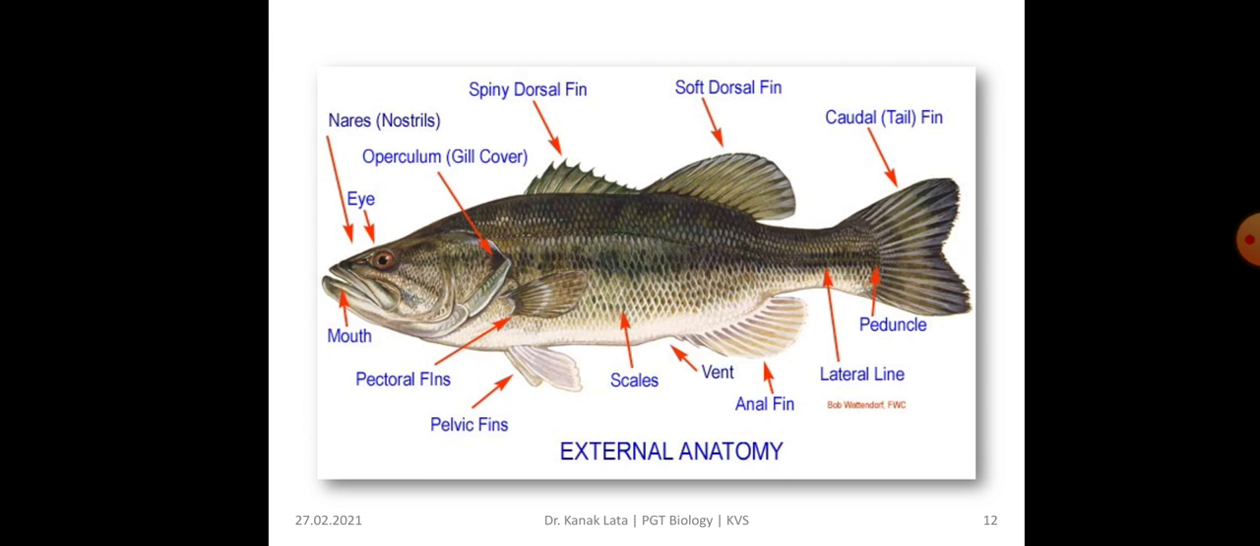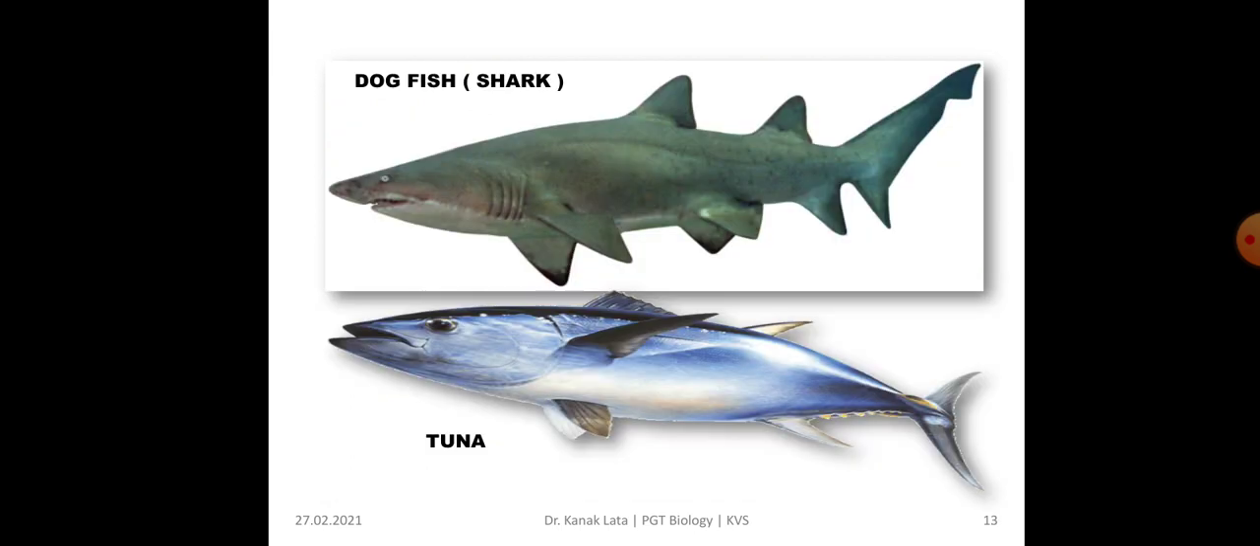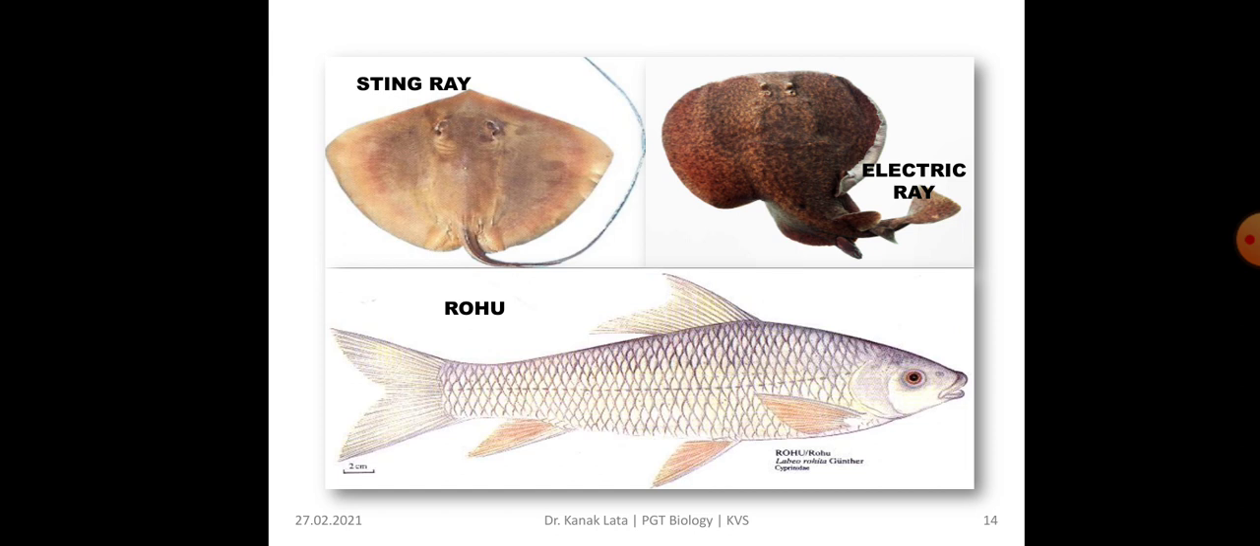Here you can see the external anatomy of fish. It is the dogfish, shark and tuna. Here it is stingray, electric ray and rohu.